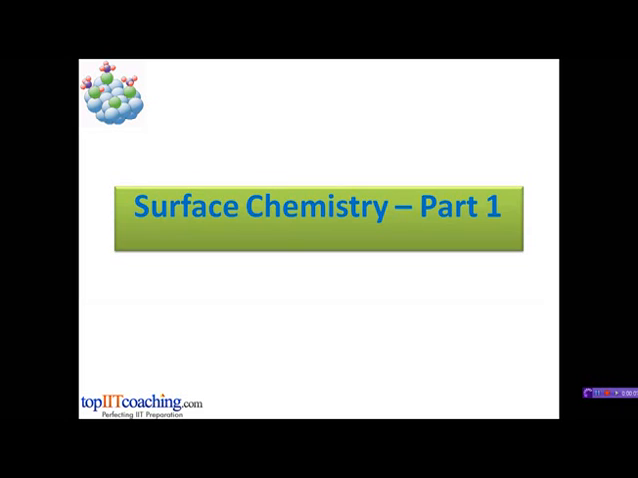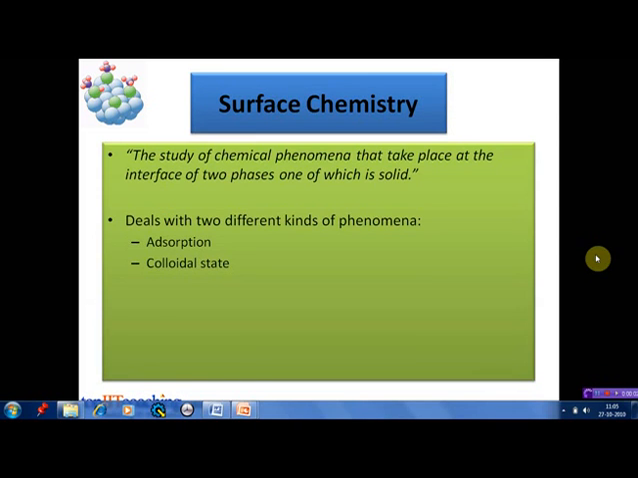In this session, we will begin our discussion on surface chemistry. That brings us to the question: what exactly is surface chemistry and what does it deal with? Surface chemistry is the study of chemical phenomena that take place at the interface of two phases. One of the phases is essentially solid. So in other words, we can say that it deals with the chemical phenomena taking place on the surface of a solid. Surface chemistry majorly deals with adsorption and colloidal chemistry.